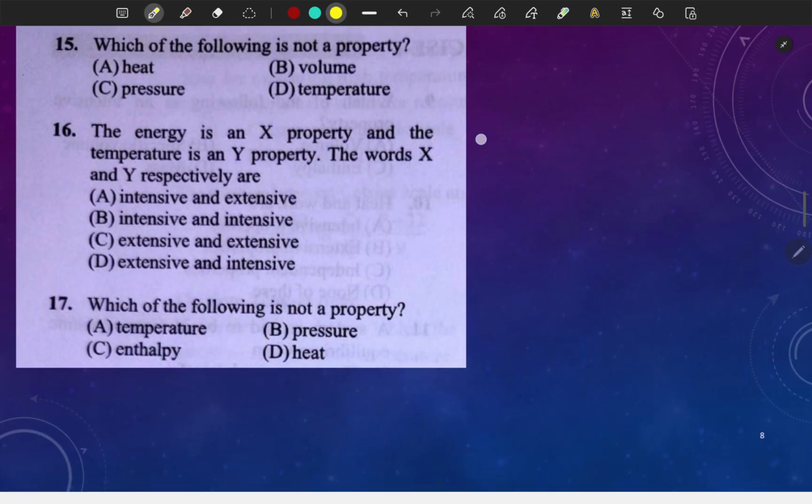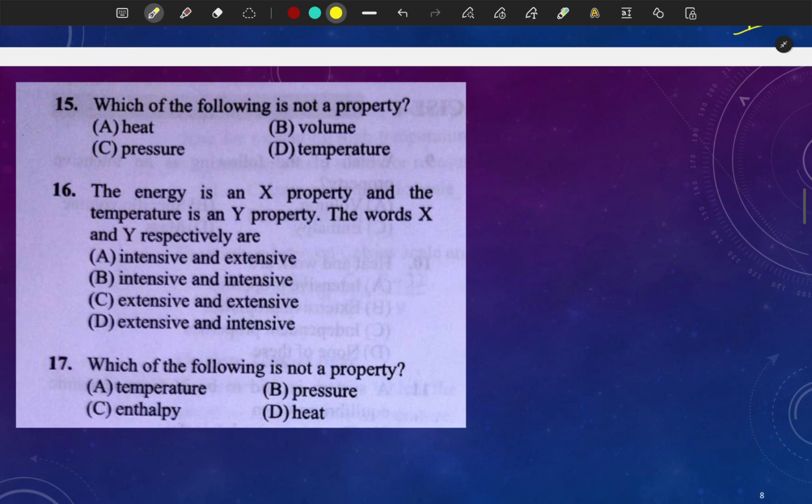Let's come to the next question. Which of the following is not a property? I have already discussed: volume is the extensive property, temperature is intensive, pressure is intensive, and heat is not a property. Answer will be A part.